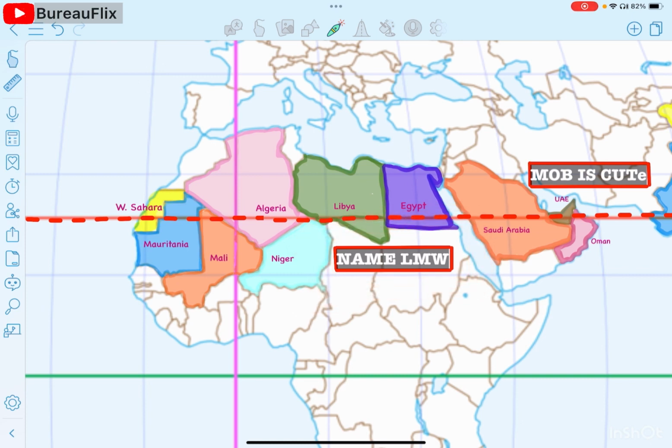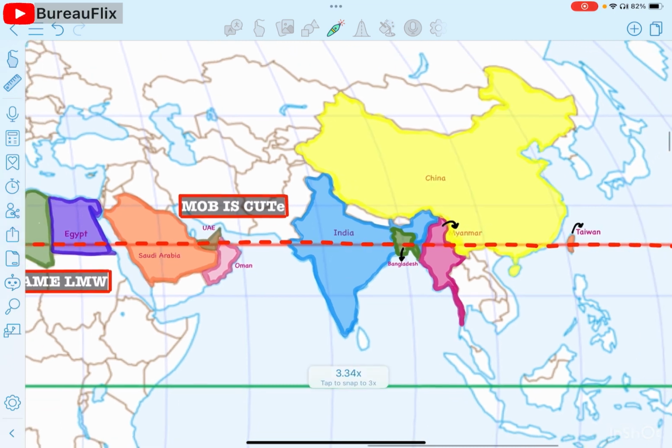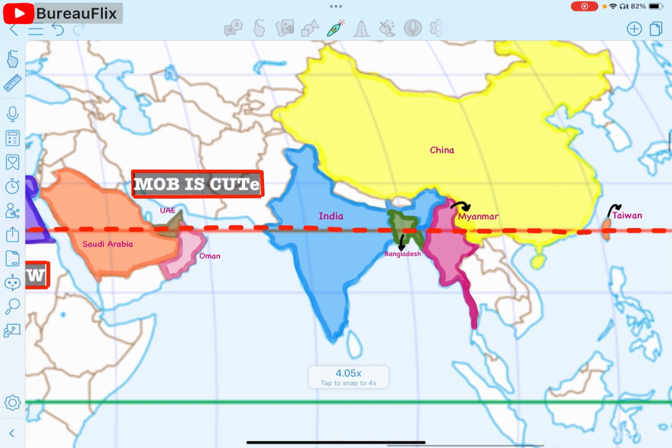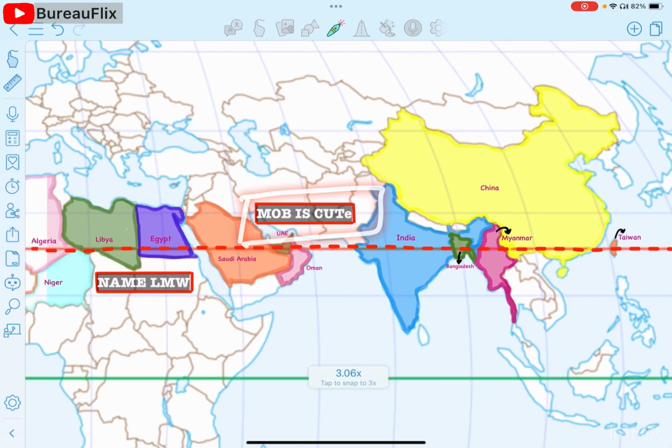Okay. Now if we will proceed towards Asia, so in Asia there are 8 countries through which it passes through, and it's Saudi Arabia, UAE, Oman, India, Bangladesh, Myanmar, China, and Taiwan. Now the mnemonic for this is mob is cute. M is for Myanmar, O for Oman, B for Bangladesh, I for India, S for Saudi Arabia, C for China, U for UAE and T for Taiwan. E has no meaning here. Okay, so the mnemonic is mob is cute.